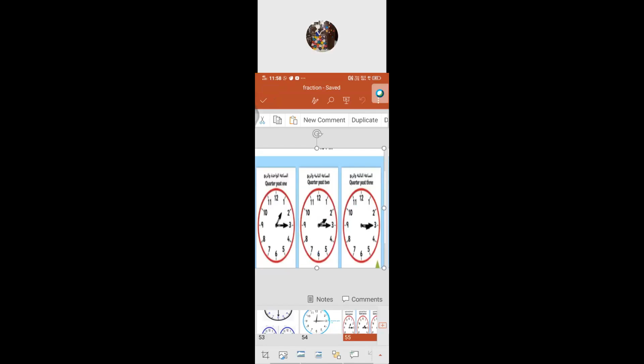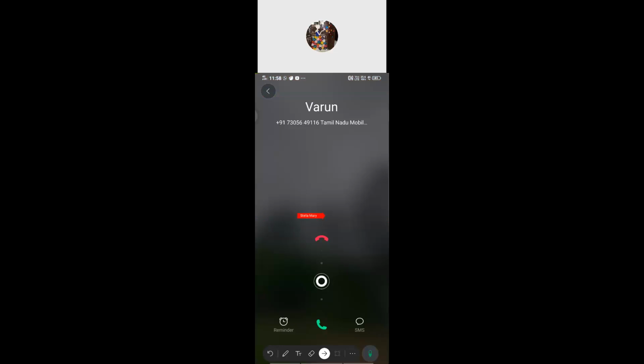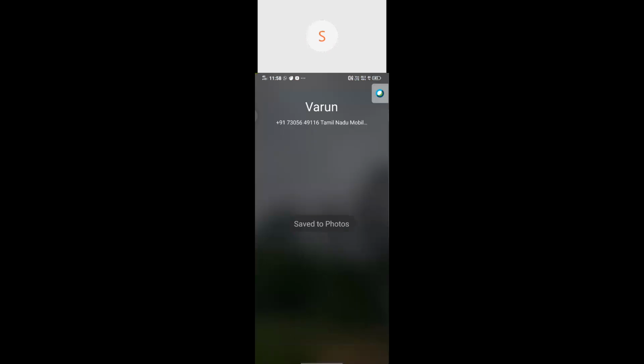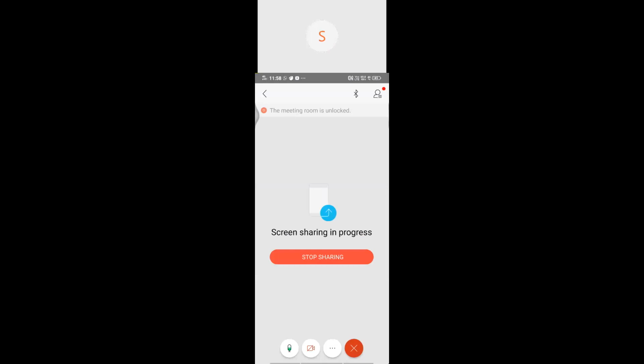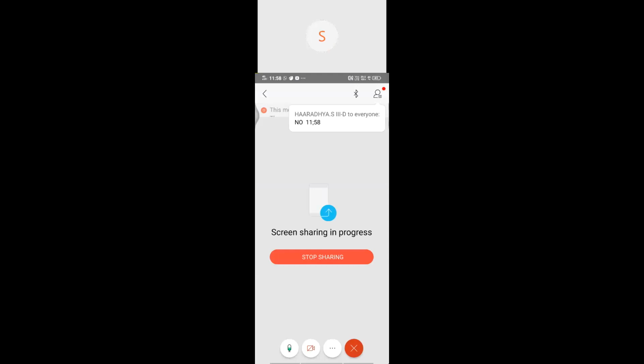Okay, now children, can you give the answer for this part? Yes. What does it refer to? Quarter past 1. Yes, children, very good.